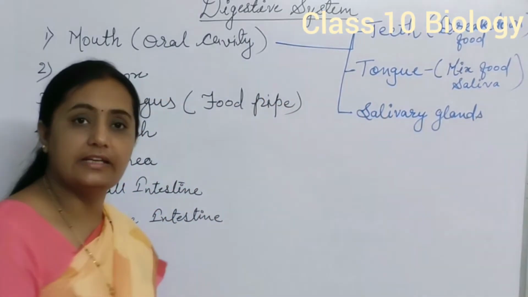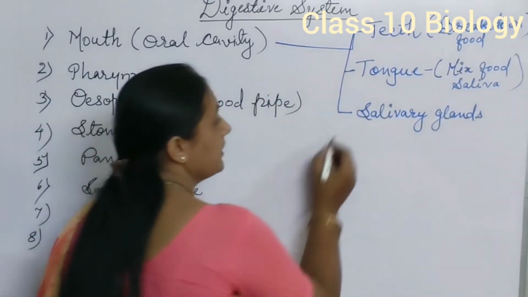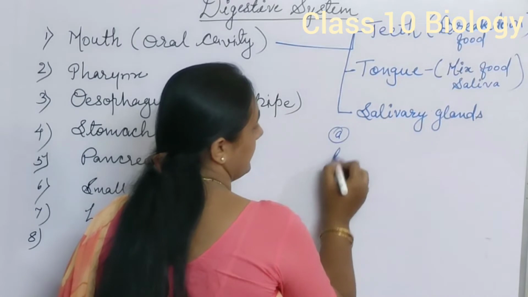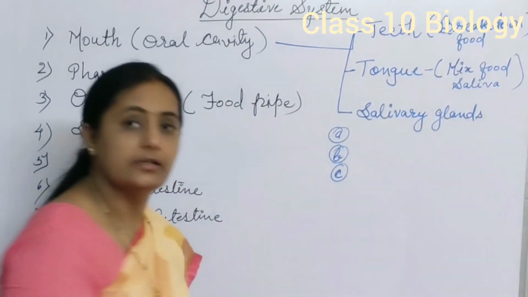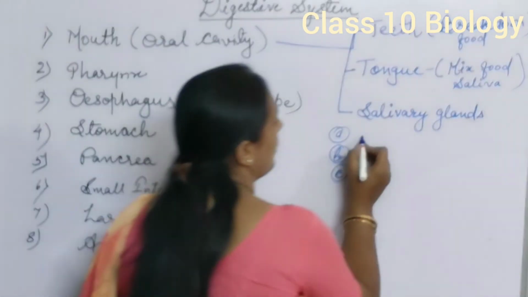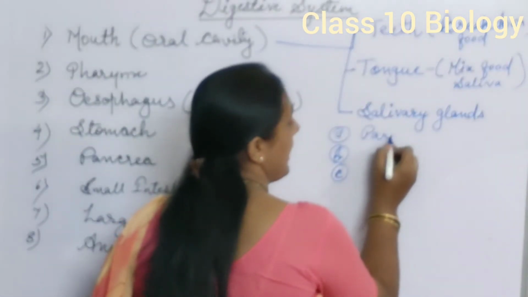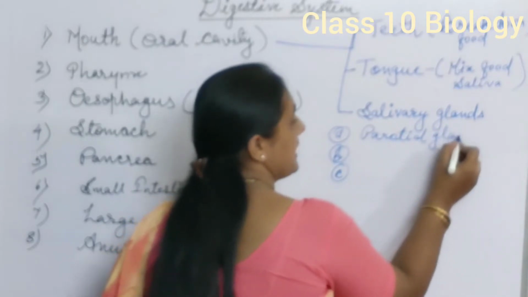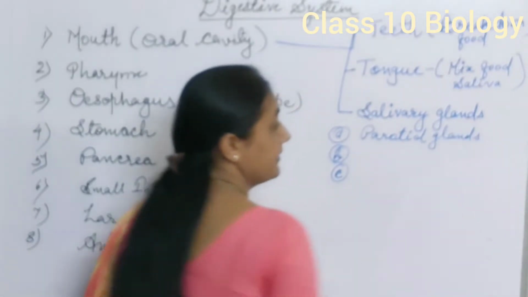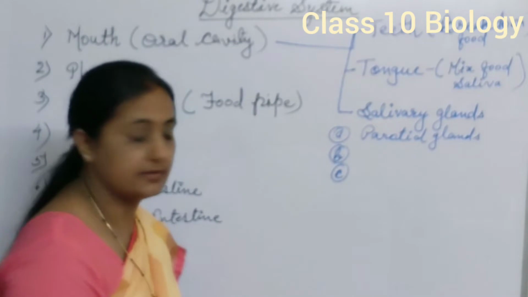Next is the salivary gland. There are three pairs of salivary glands, and the role of the salivary glands is to secrete saliva. The first pair is the parotid glands, which are present on the lateral side of our face.